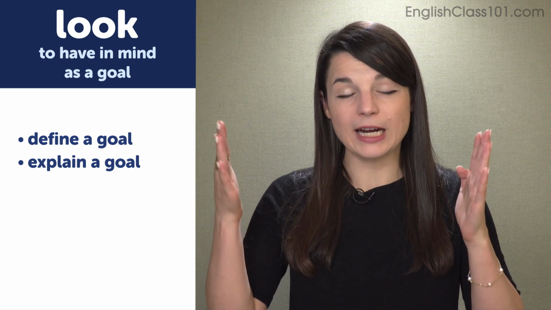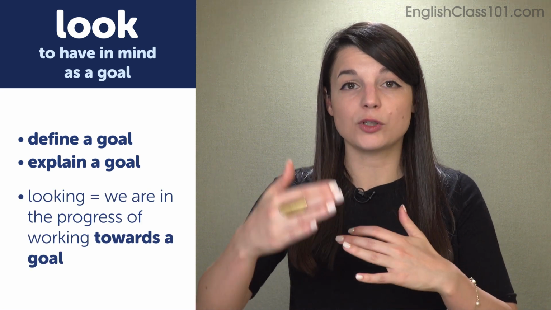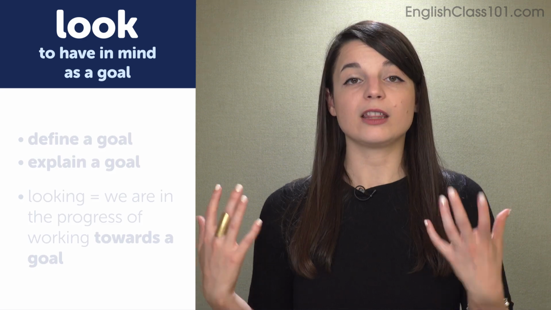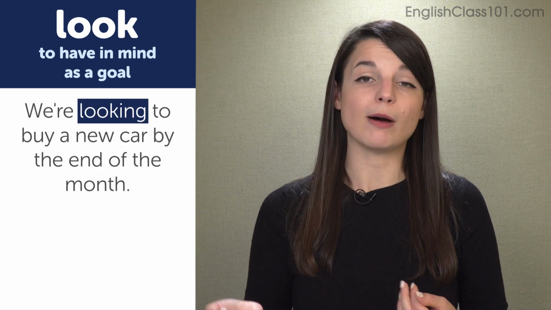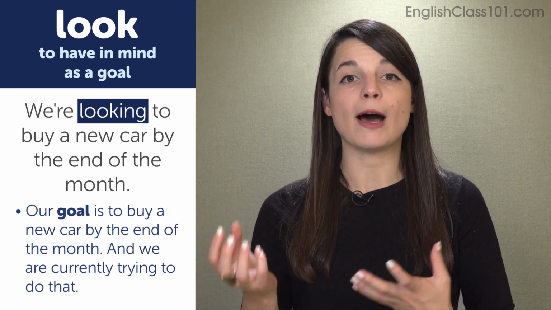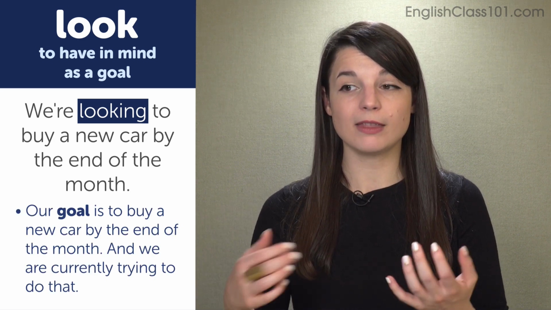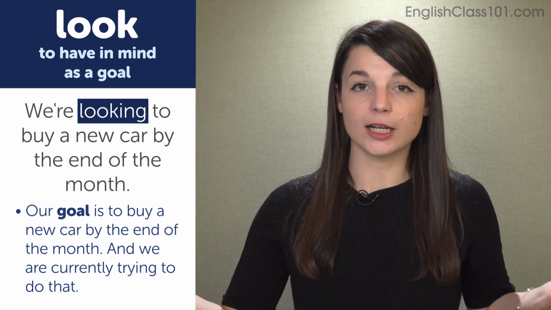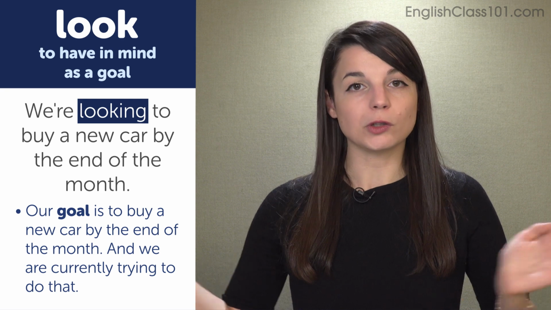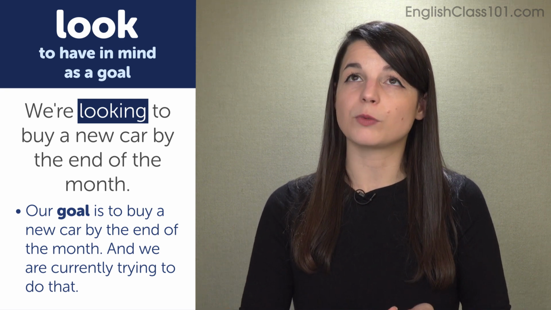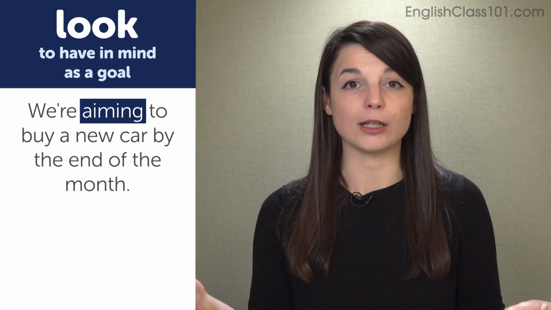So that means we are in the progress of working towards a goal, or in the progress of completing a goal. In the first example sentence, we're looking to buy a new car by the end of the month, means our goal is to buy a new car by the end of the month, and we are currently trying to do that. But this is quite a long expression, so instead we use look. We are looking to buy a new car. I suppose we could replace this with the verb aiming to. We're aiming to buy a new car.